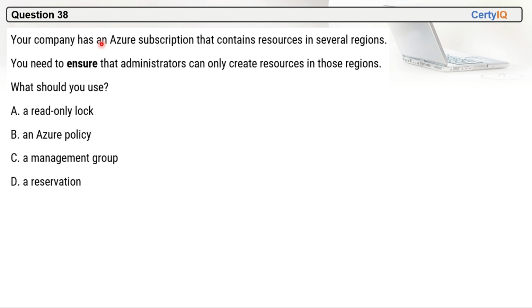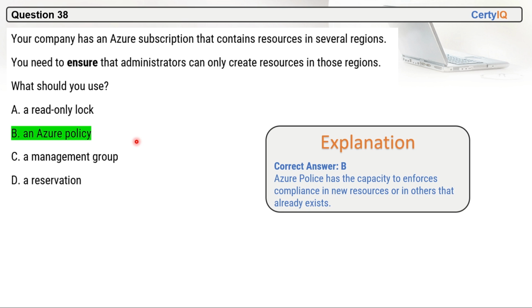Question 38. Your company has an Azure subscription that contains resources in several regions. You need to ensure that administrators can only create resources in those regions. So what should you use? So we will use an Azure policy, right? Azure policy will ensure that administrators will create resources in those regions only. So B is the correct option here. Azure policy has the capacity to enforce compliance in new resources or in others that already exist.